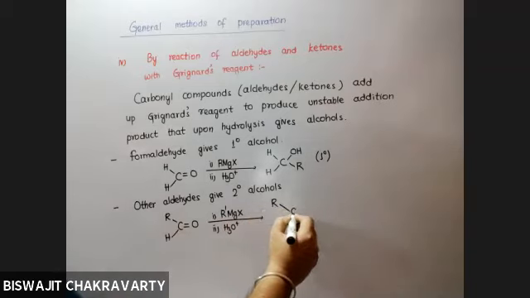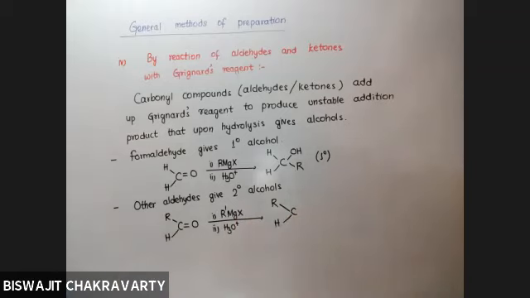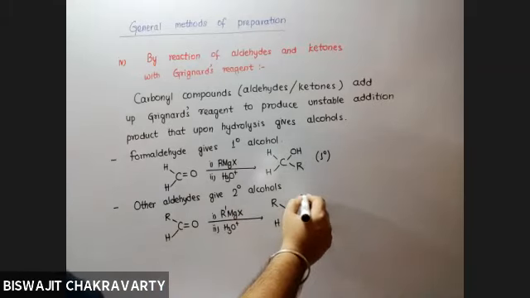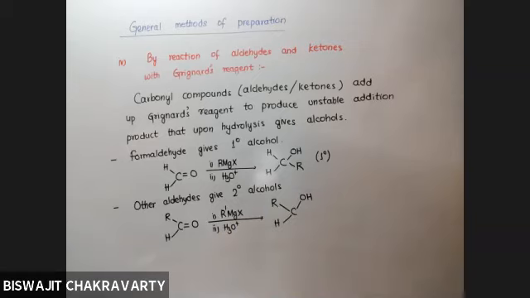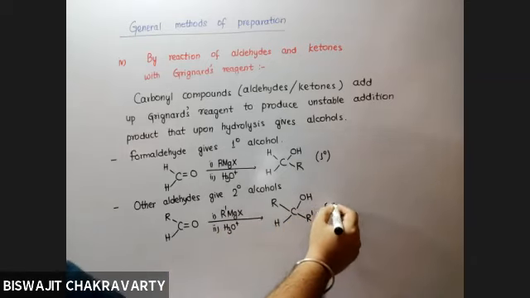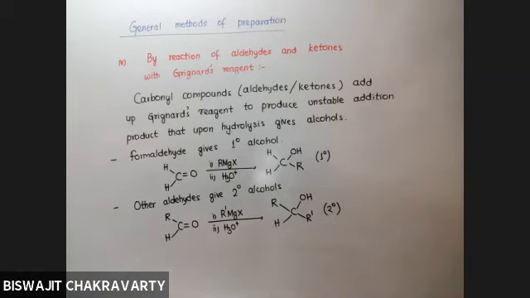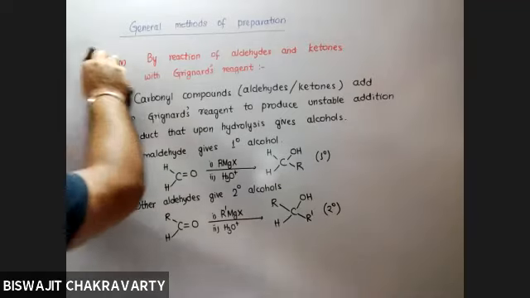This R and H will be intact or not? Yes, sir. Double bond O will be converted to OH. And what group is coming from Grignard's reagent? R dash, added. What kind of alcohol is this? Is it not 2 degree? Understood? Yes, sir.